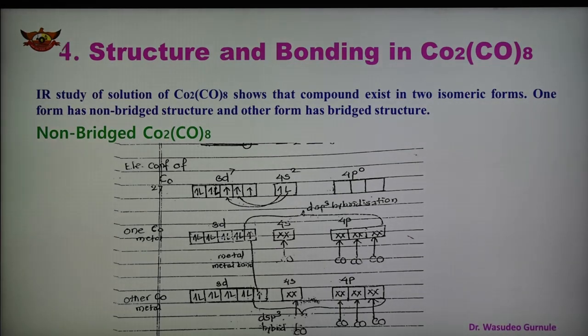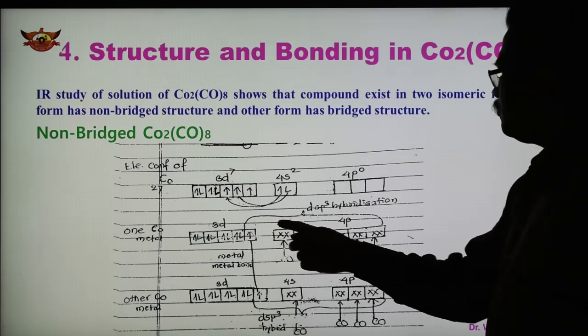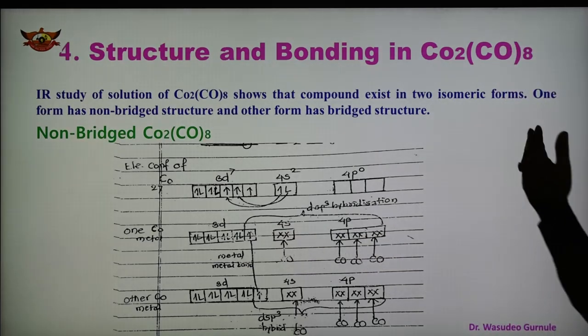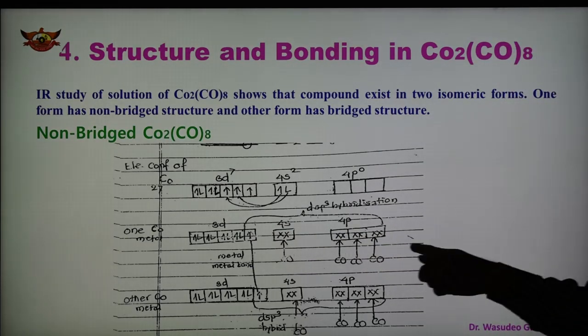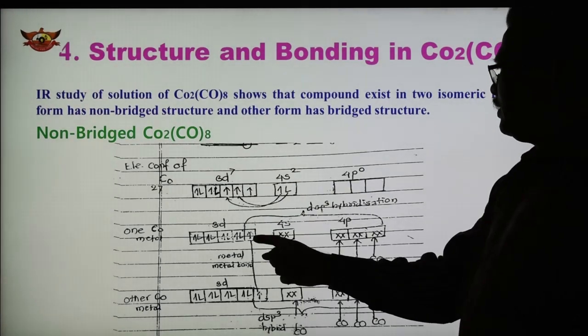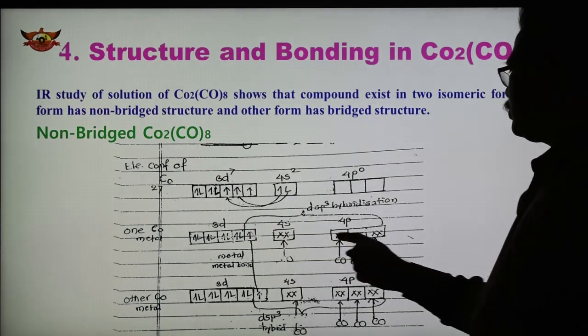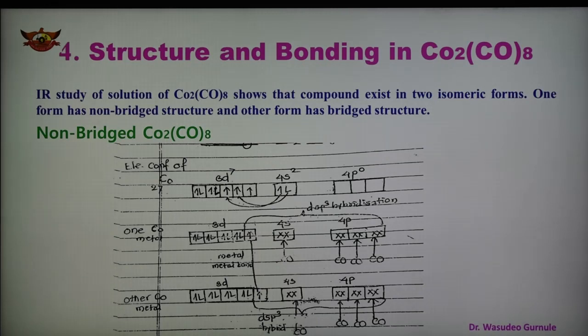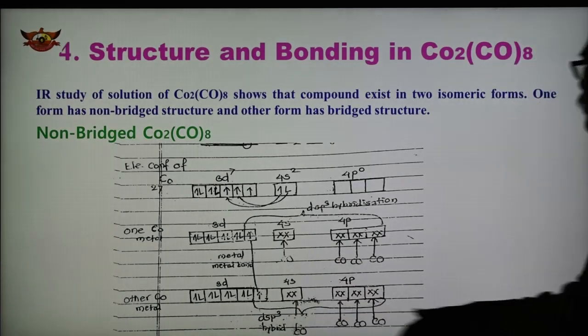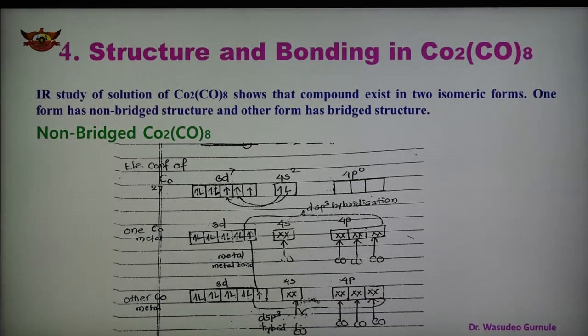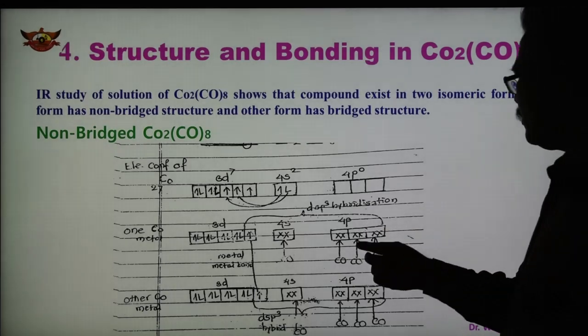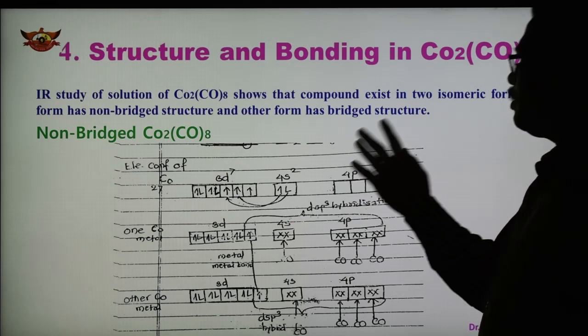So in this case now, the hybridization is dsp3. That is, one d, one s and three p orbitals undergo hybridization. So in the case of the non-bridged form, the 1 d, 1 s and 3 p orbitals undergo hybridization forming 5 dsp3 hybrid orbitals of equivalent energy. The other metal, cobalt, also undergoes dsp3 hybridization forming 5 dsp3 hybrid orbitals. Now after that, 1, 2, 3, 4 orbitals are vacant.